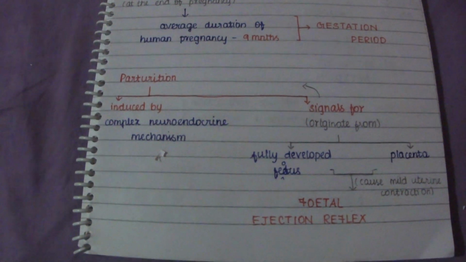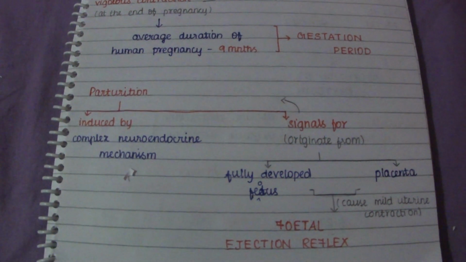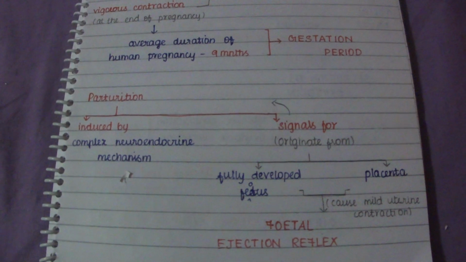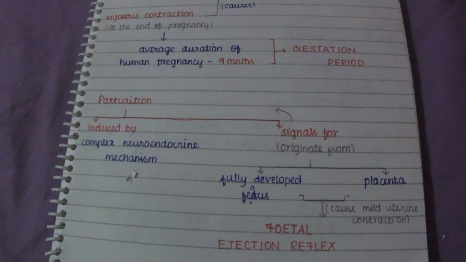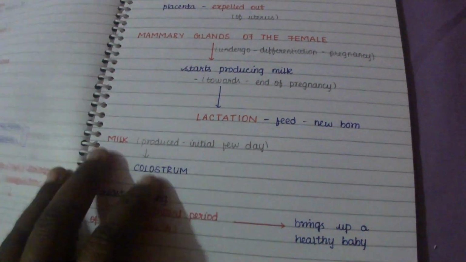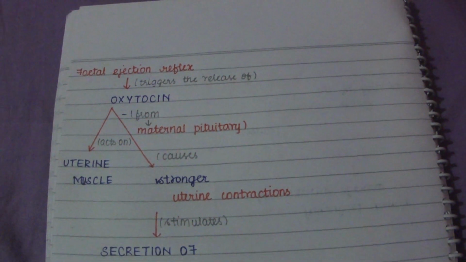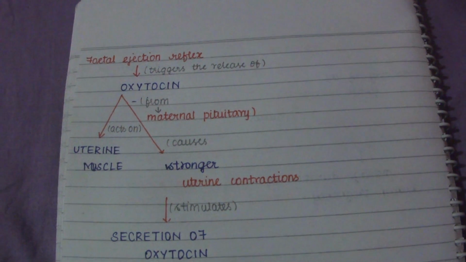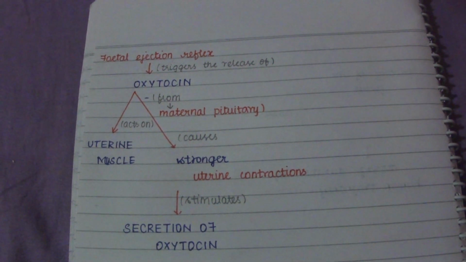Parturition is induced by a complex endocrine mechanism, with signals originating from the fully developed fetus and placenta, which cause mild contractions called the fetal ejection reflex. This reflex triggers the release of oxytocin from the maternal pituitary, which acts on the uterine muscle and causes strong uterine contractions.